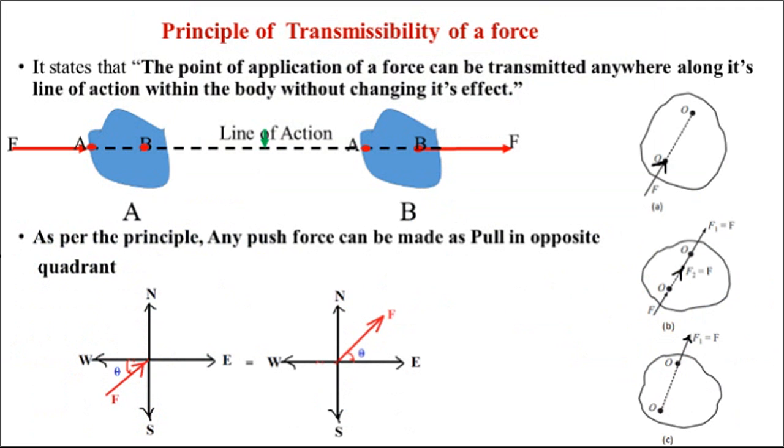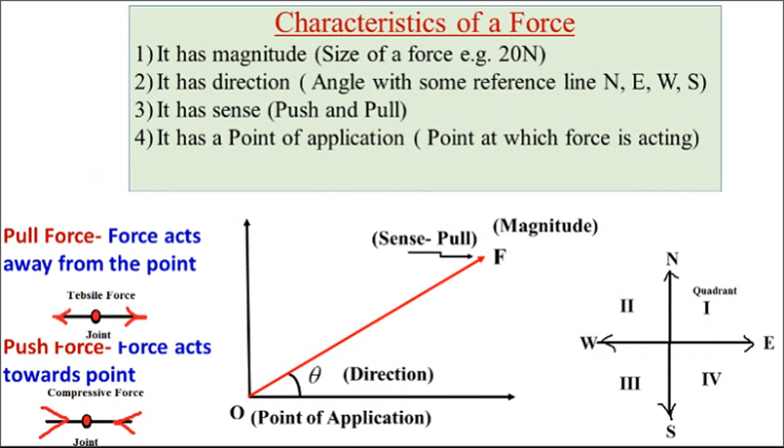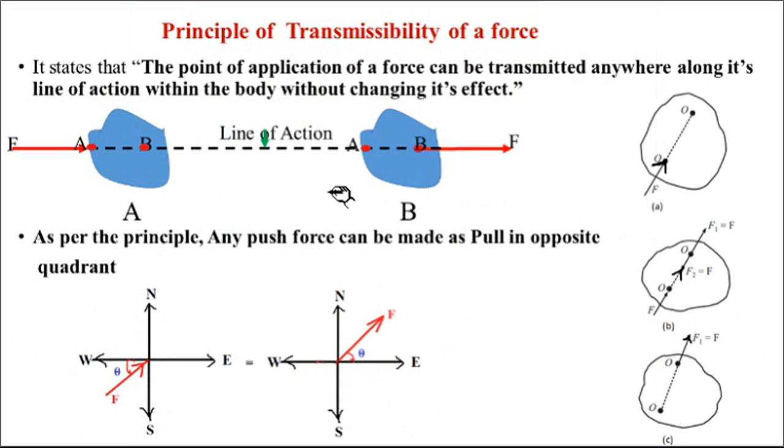Next, after the characteristics of the force, the next important part is the principle of transmissibility of the force, also called the transmissibility principle. So what is the transmissibility principle? The statement is: the point of application of a force can be transmitted anywhere along its line of action within the body without changing its effect.